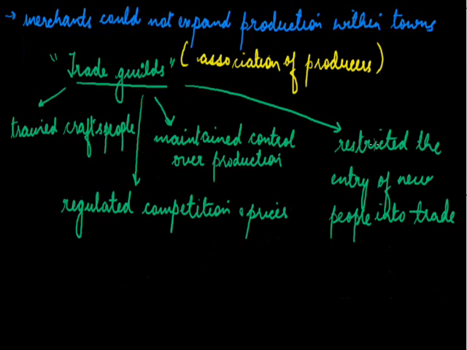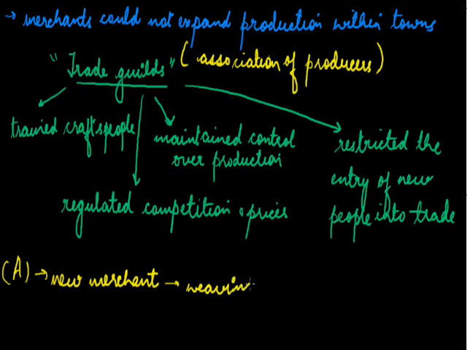For example, suppose A is a new merchant who has money to invest in production, but he himself does not have a skill. For example, this new merchant wants to indulge in the production related to weaving, but he himself is not skilled in weaving. He is just a capitalist who has the resources to be invested to earn profit. Now suppose B is an association of producers. It could have 10 producers in the association or more than 10.